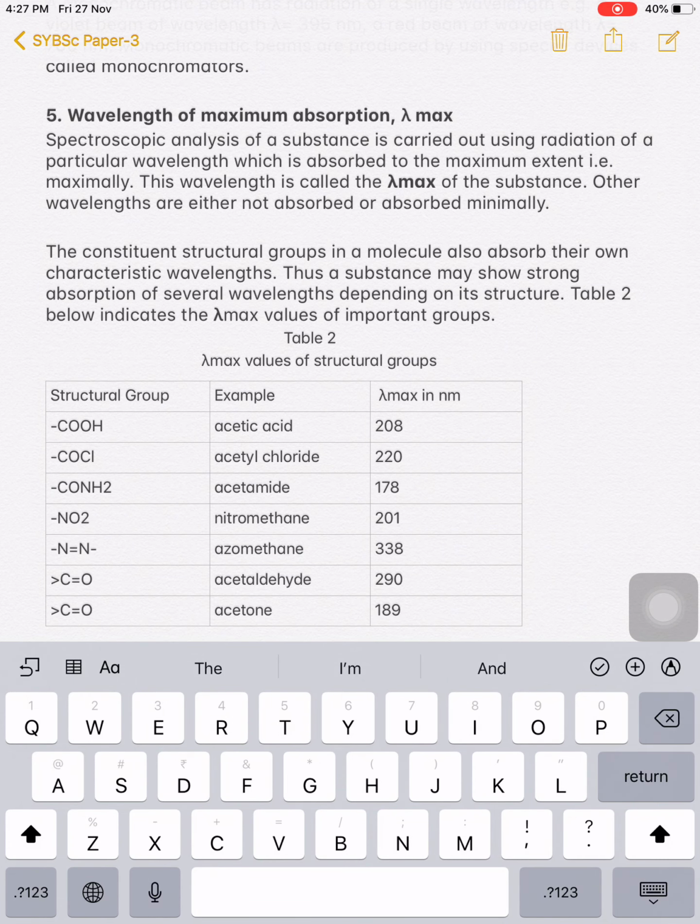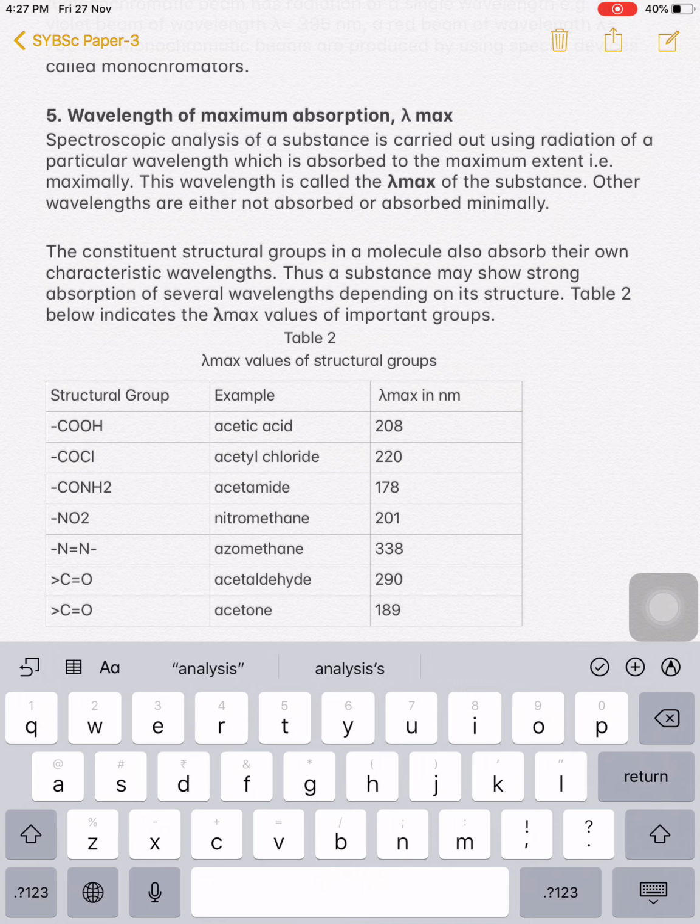So the fifth one is the wavelength of maximum absorption, that is lambda max. Spectroscopic analysis of a substance is carried out using radiation of a particular wavelength which is absorbed to the maximum extent. This wavelength is called the lambda max of the substance. Now see here, when a substance absorbs radiation of a particular wavelength to the maximum extent, that wavelength is known as lambda max. Other wavelengths either may not be absorbed or are absorbed minimally.